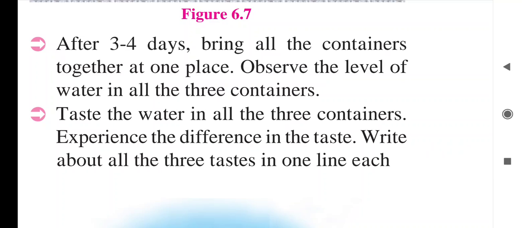And the third container, where we are adding half a glass of fresh water daily, we will find very little saltiness, meaning the salinity will be very low, because evaporation is also less and fresh water is being added daily. Due to that the saltiness of that water will reduce.